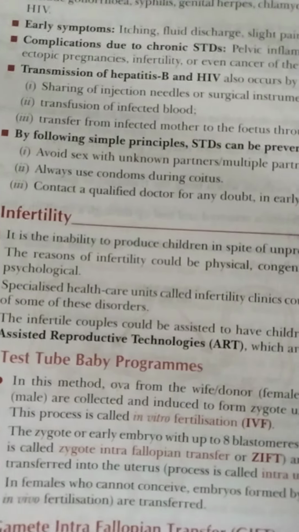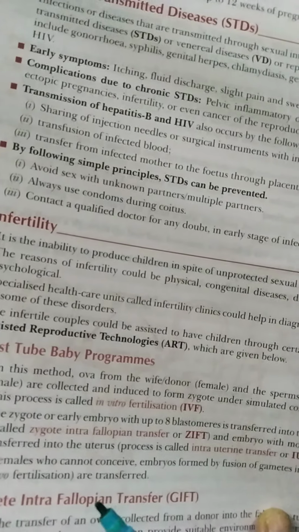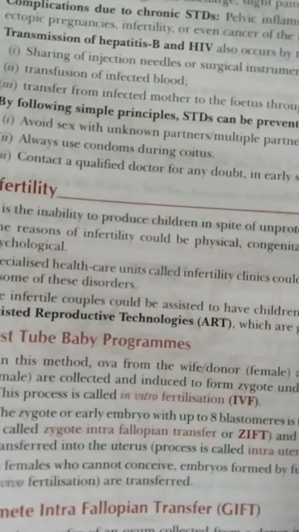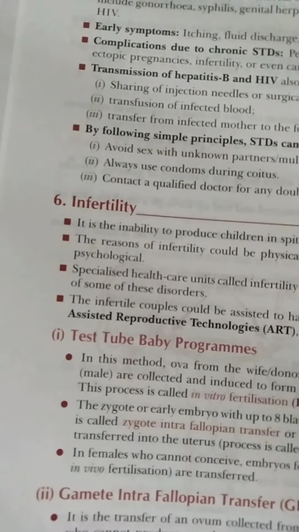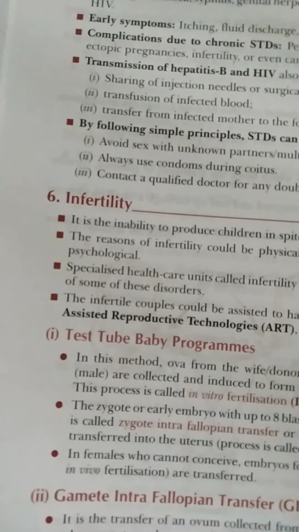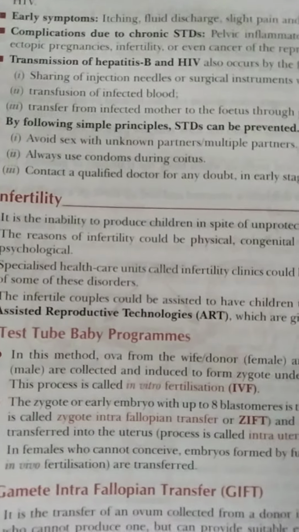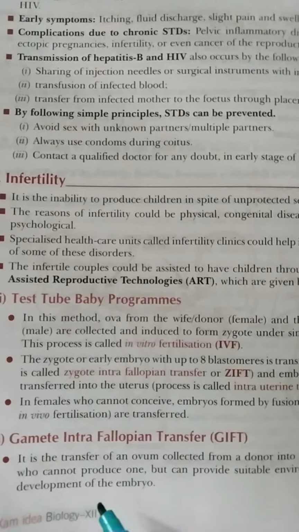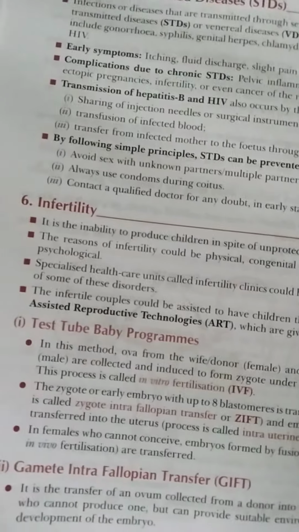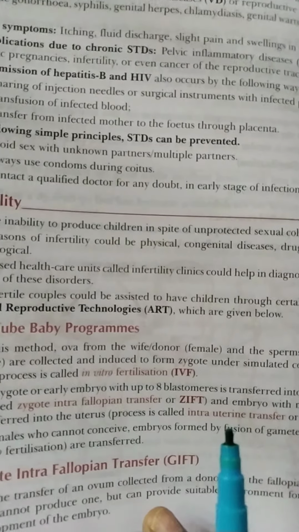In a female who cannot conceive, embryos formed by fusion of gametes in another female, also in vivo, are transferred, and then the lady gets pregnant. Then there is GIFT, in which ova collected from a donor are transferred into the fallopian tube of another female who cannot produce one but can provide a suitable environment for fertilization and further development of the embryo. So, gamete intra-fallopian transfer.